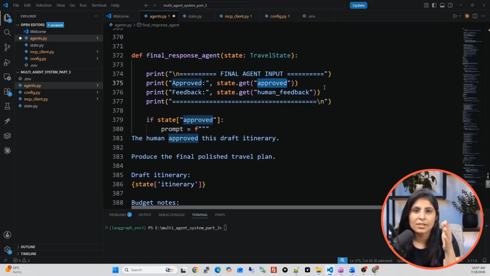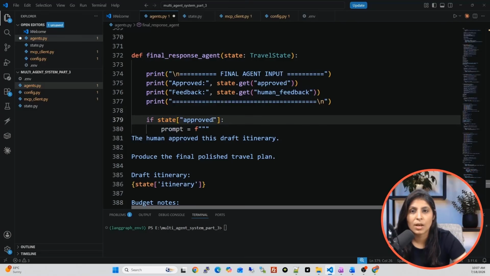Approved means yes or no. Yes means the user approved the draft itinerary. No means the user didn't approve the draft itinerary. And if the user didn't approve the draft itinerary, then in the human feedback key, we are storing the feedback which the user shared. So this is the logic which we are implementing in this agent.